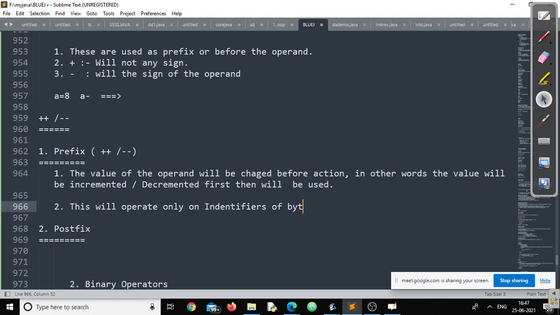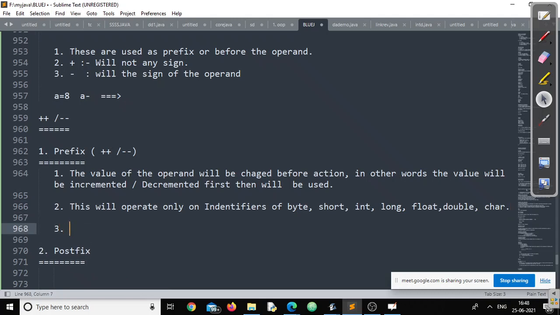Of byte, short, int, long, float, double, character also, but not in Boolean. Remember, in Boolean type we cannot use this prefix and postfix operator. Clear about this point, right?